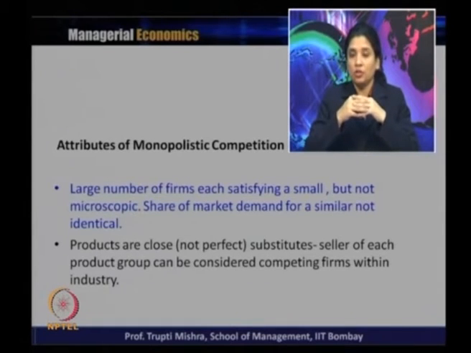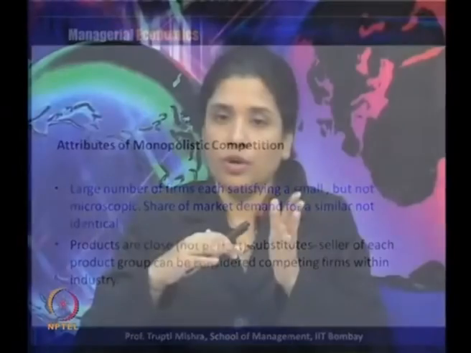Products are close substitutes, but they are not perfect substitutes. Each product is different from the other in terms of some component. Sellers of each product group, that is substitute products, can be considered as competing firms within the industry.